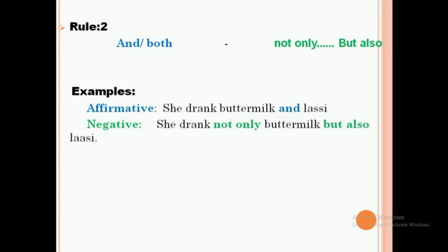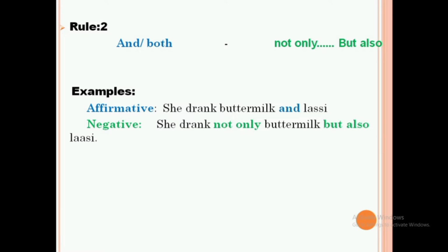The second rule of this type is, if a sentence has and or both, the negative sentence for this should be given as not only and but also, added between the sentences. So here the example for this rule is the affirmative sentence, she drank buttermilk and lassi.